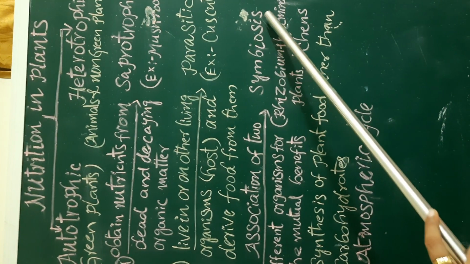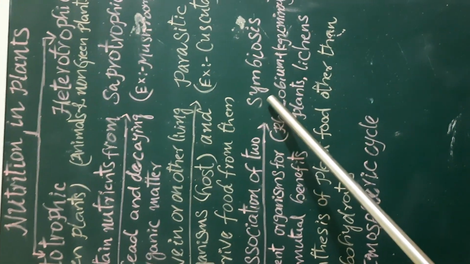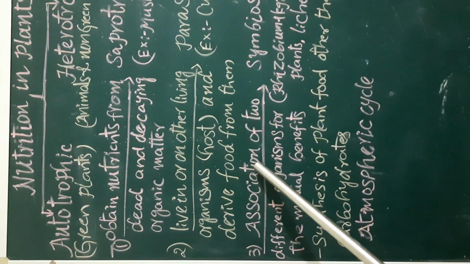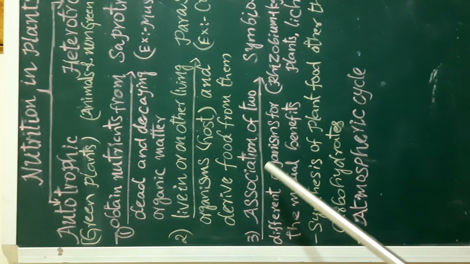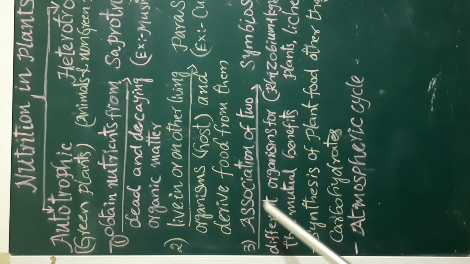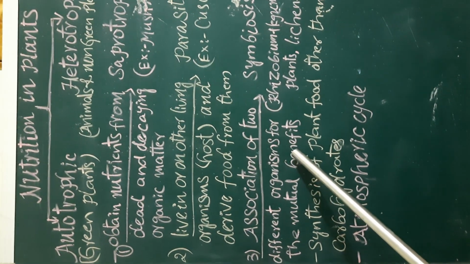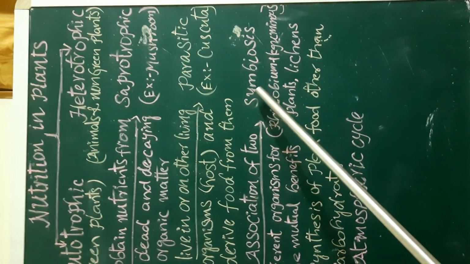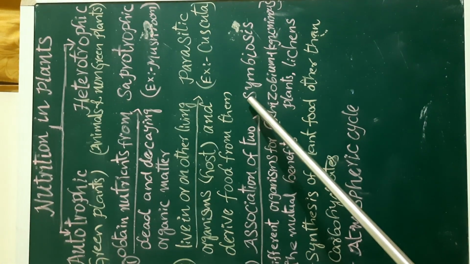Now, what is the definition of symbiosis or symbiotic nutrition? Association of two different organisms for mutual benefit is called symbiosis. Now, observe the diagrammatic representation of symbiosis.